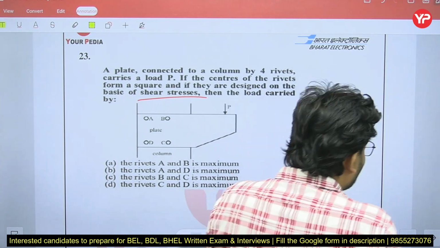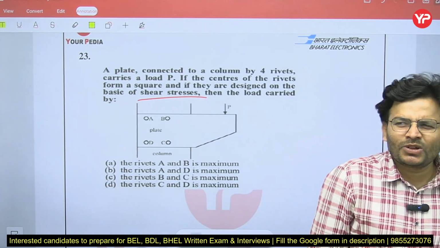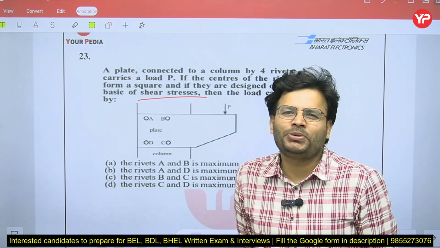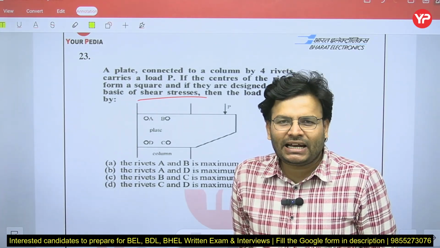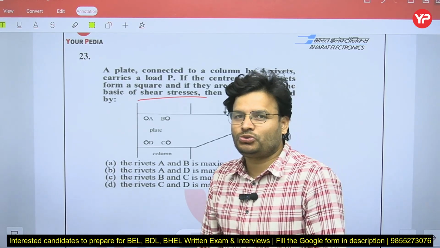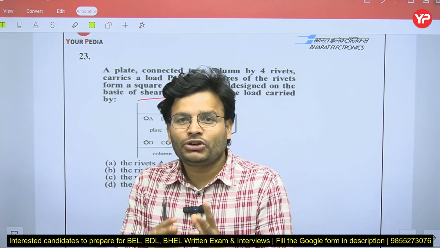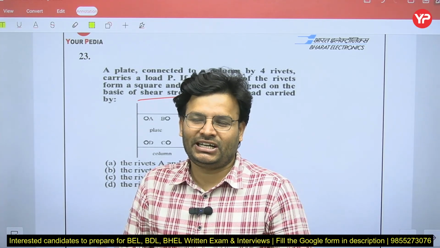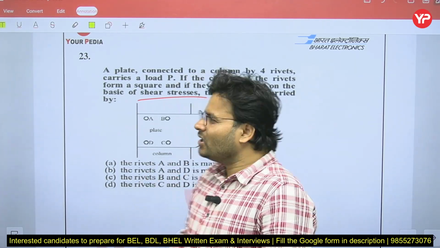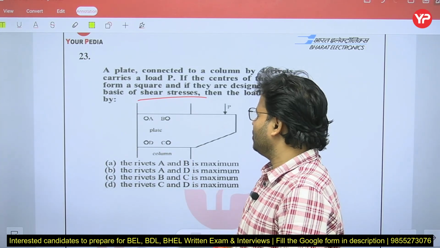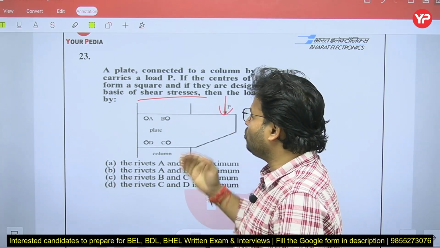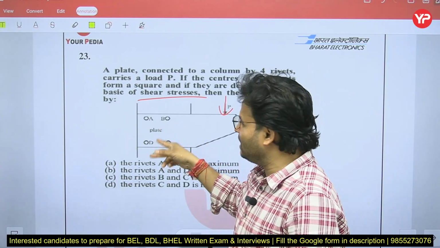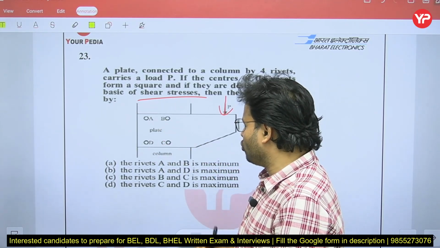My dear friends, just try to remember one conclusion. I am not going to prove it here, but just remember this conclusion: any rivets which are closer to the applied load will have maximum stress generated over them. So if you talk about A, B, C, D, which ones are the rivets close to the load? B and C, or you can say C and B. So the correct answer will be C.